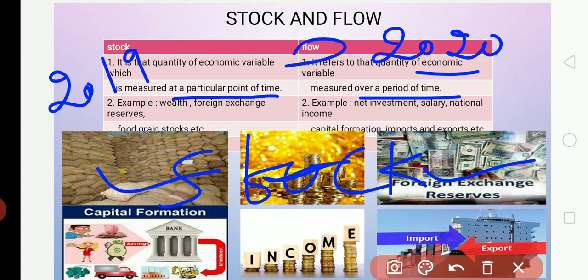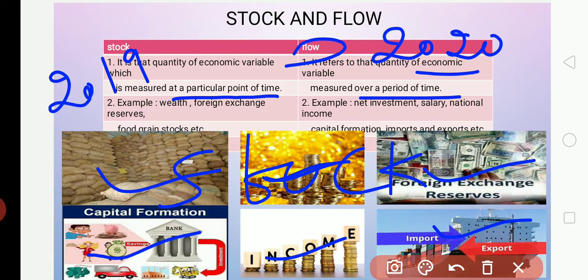Flow, examples are net investment, the salary we get, national income, capital formation, imports and exports. These are all examples of flow. Every year it will keep on changing. For example, here I have given capital formation: the transportation, the buildings, banks. How much we had, this year the number will increase. Salary, last year we got one salary, this year we will get another increment, it will be adding up along with the salary.